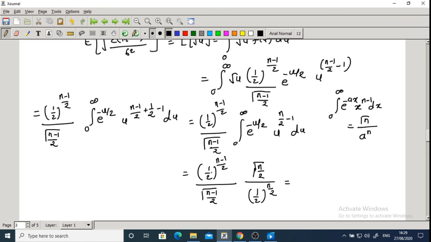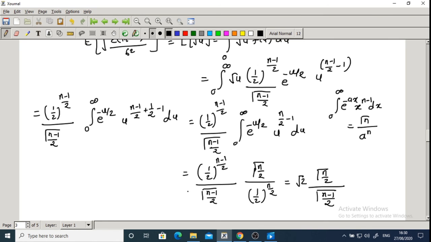The n by 2 powers cancel, raised to power minus 1 by 2 will remain, and finally we will get root 2, correct, into gamma n by 2 upon gamma n minus 1 by 2. So this is the expected value of root u.